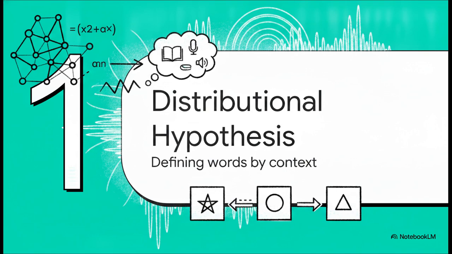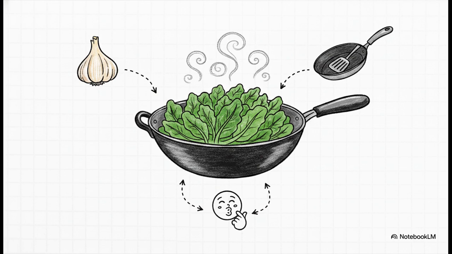Section 1. The distributional hypothesis, defining words by the company they keep. Let's say you read the sentence, "Ong choy is delicious sautéed with garlic." Now, even if you have never heard the Cantonese word ong choy in your entire life, your brain instantly gets to work. You guess it's a food, probably a leafy green like spinach or chard. But how did you know that without reaching for a dictionary? You knew it simply because of the neighboring context words, like delicious, sautéed, and garlic. The environment of the word completely gave away its identity.